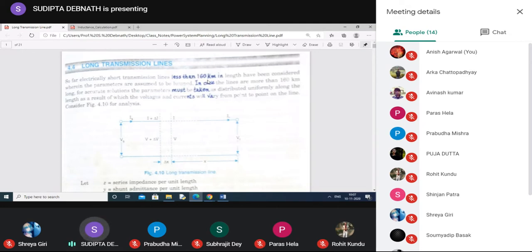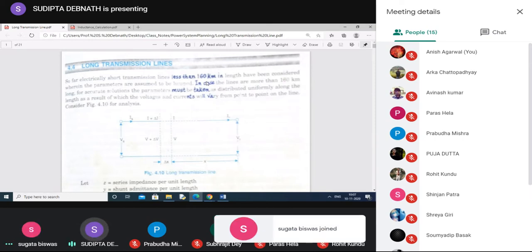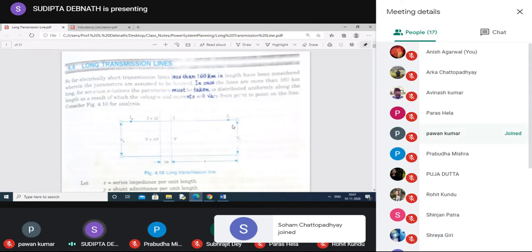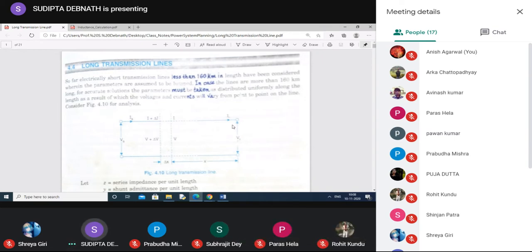So in the examination, if you get a problem where the length of the line is 150 kilometers and you are given all the parameters, it is better to use the concept of long transmission line. But if the parameters are given in lump form, then you can use concentrated parameters. If you are asked to find parameters regarding a long transmission line, you cannot write that 150 kilometers is a medium transmission line, so that assumption would not be valid.